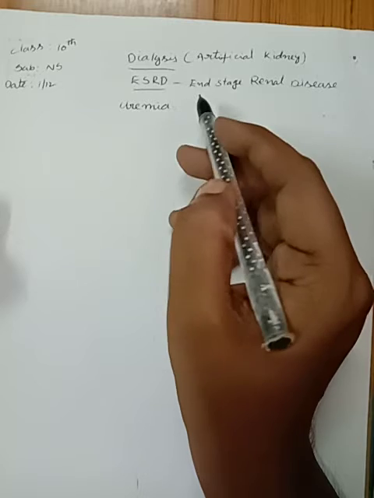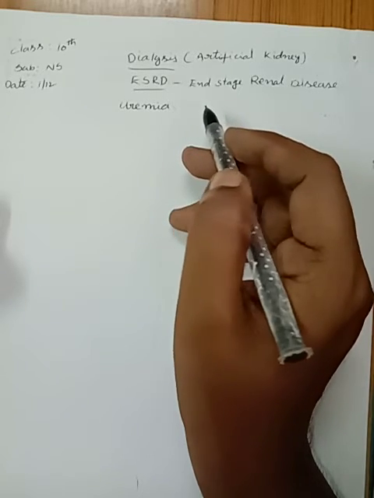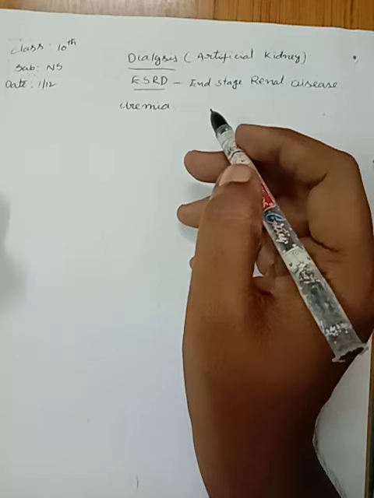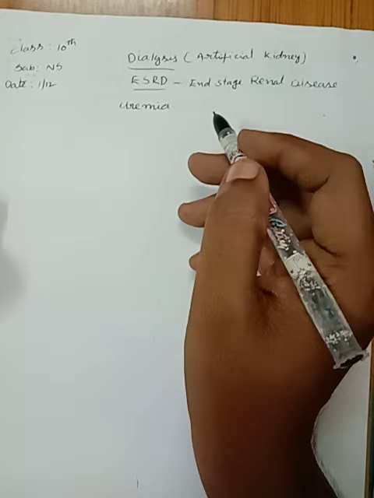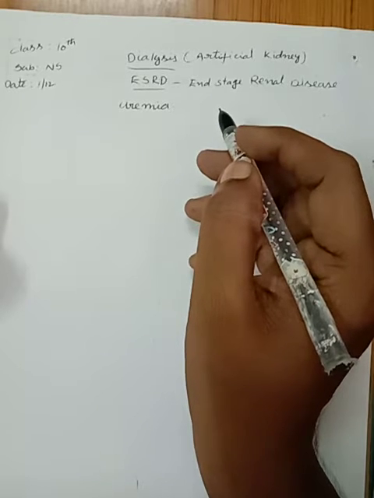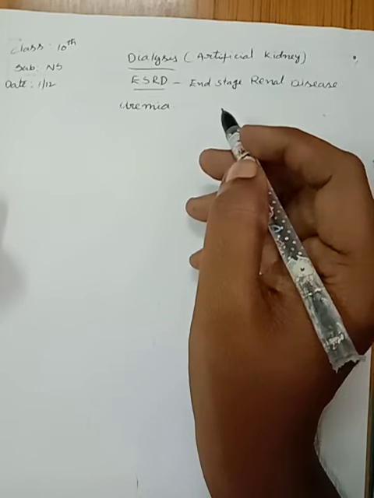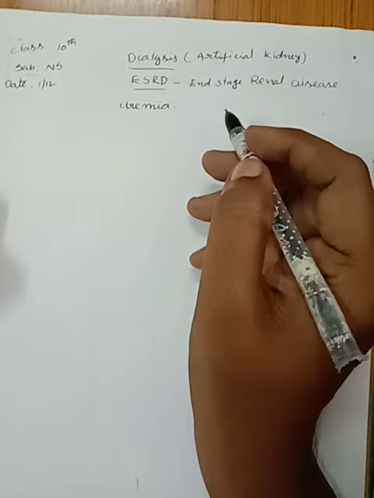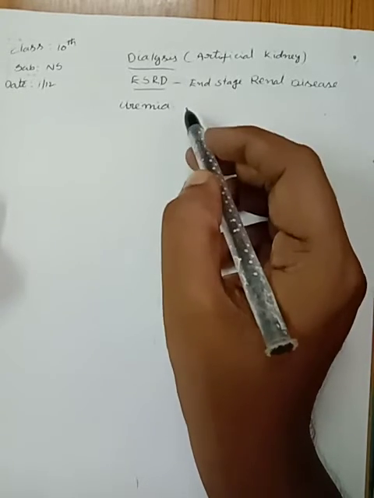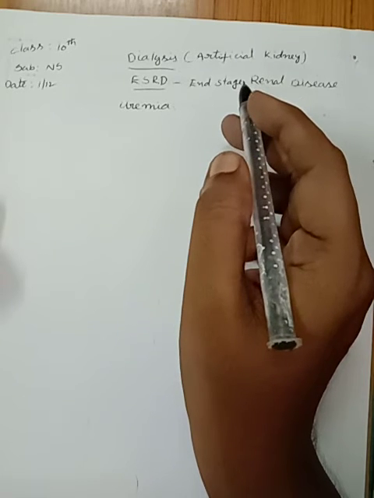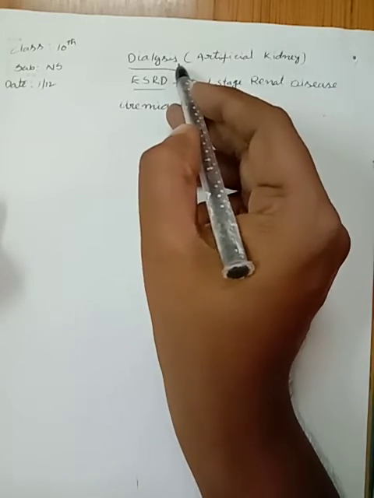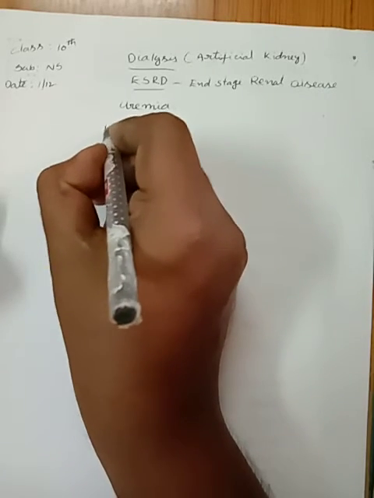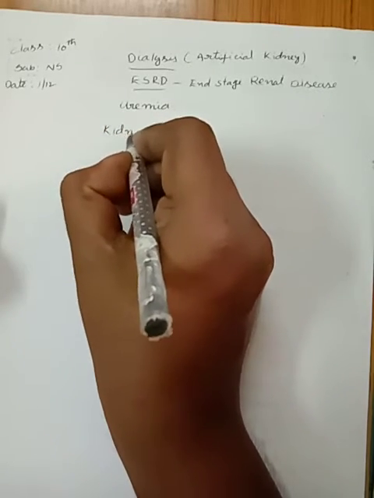In this condition, our hands or feet may swell. We feel tired and weak because our body needs clean blood to function properly. To recover from these two problems, we have mainly two types of treatment. The first one is dialysis and the second one is kidney transplantation.